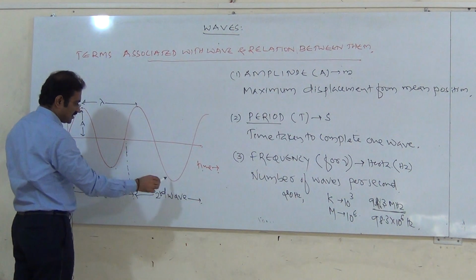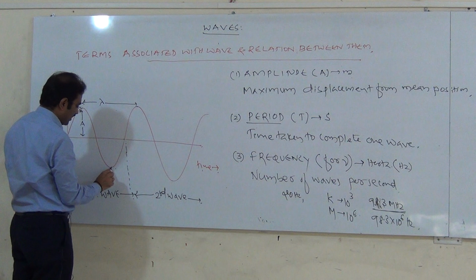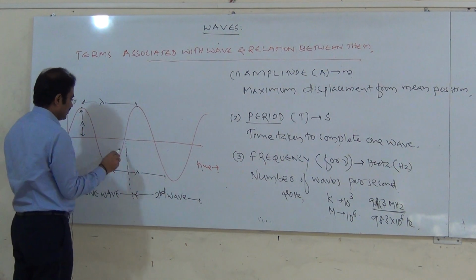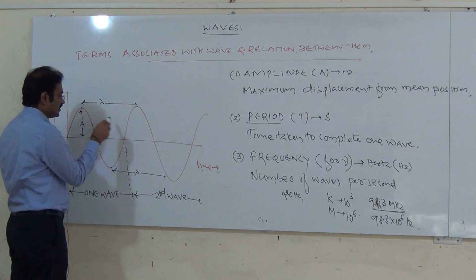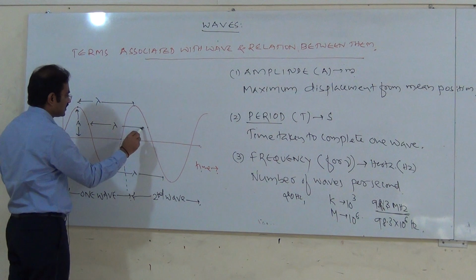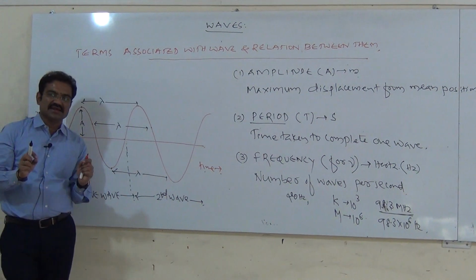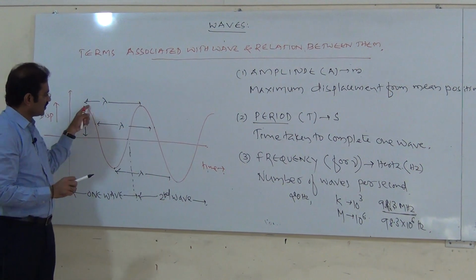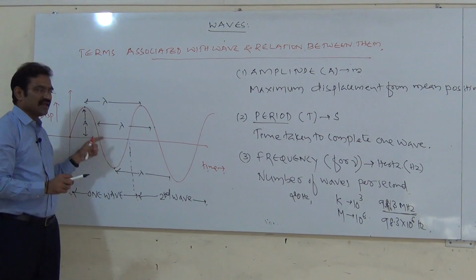These two particles are vibrating in the same phase. If you take these two particles also in the same phase. Same phase means same state of vibration. So this is called wavelength.